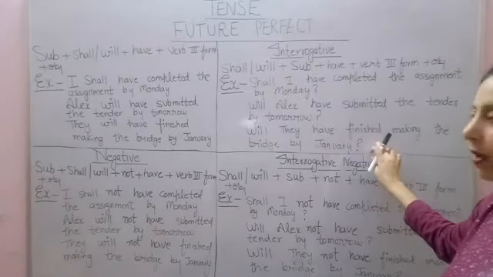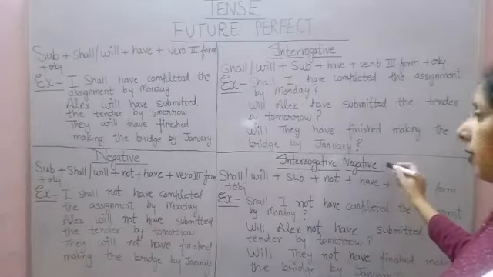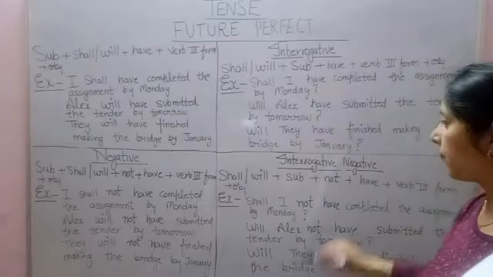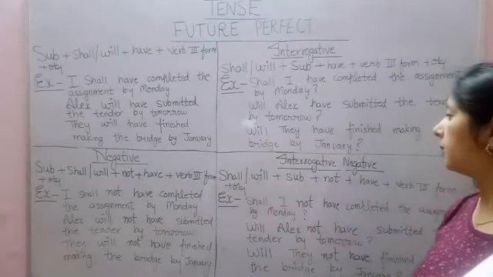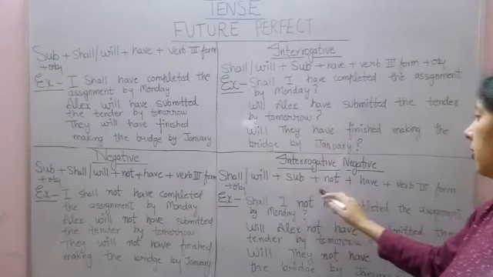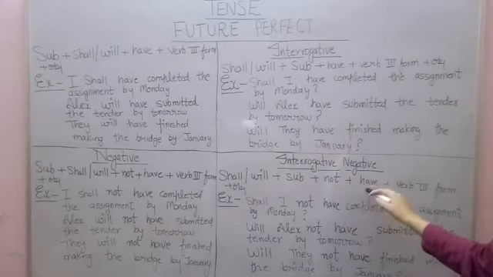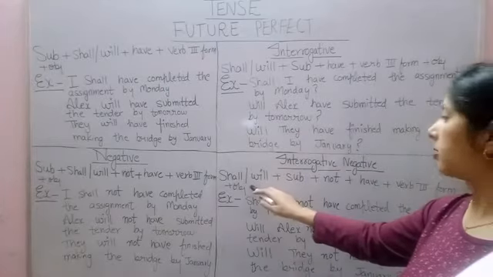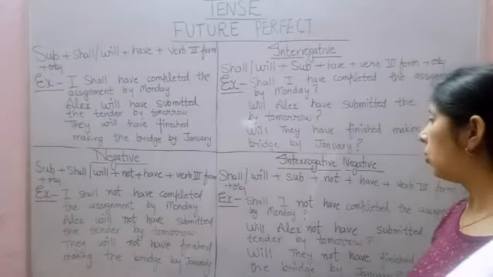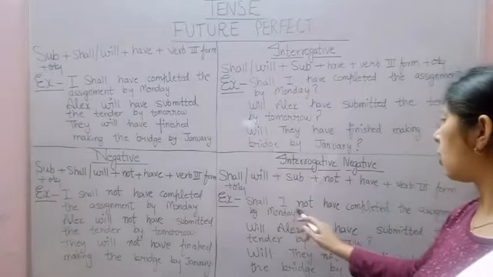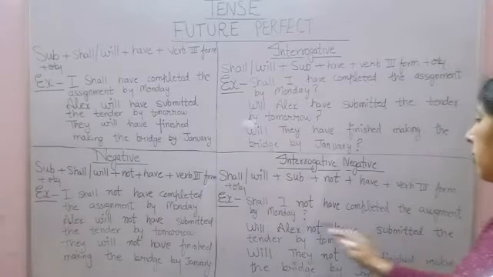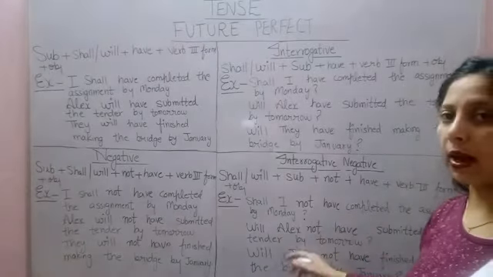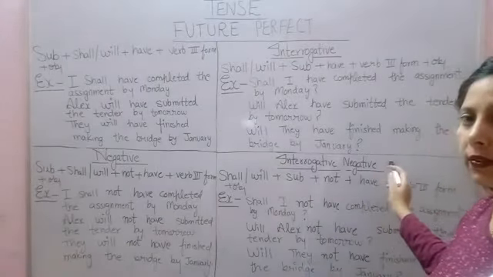Now move to interrogative negative sentences. The format of interrogative negative sentences is shall or will plus subject plus not plus have plus verb third form plus object. Now look at the example. Shall I not have completed the assignment by Monday? We also put a question mark after interrogative negative sentences.